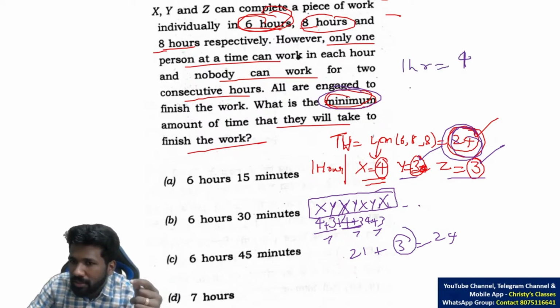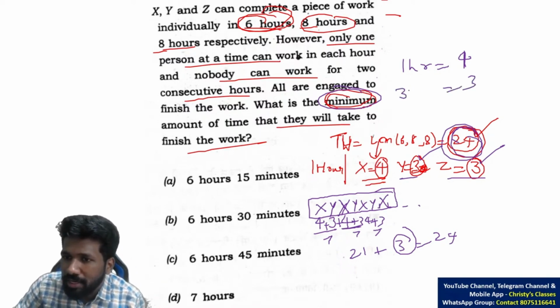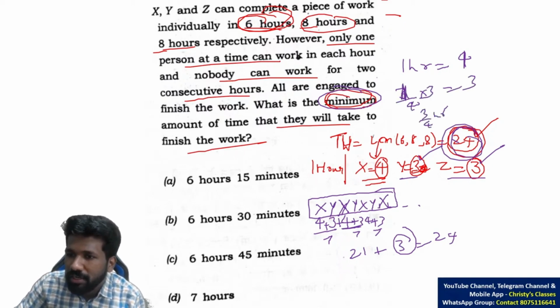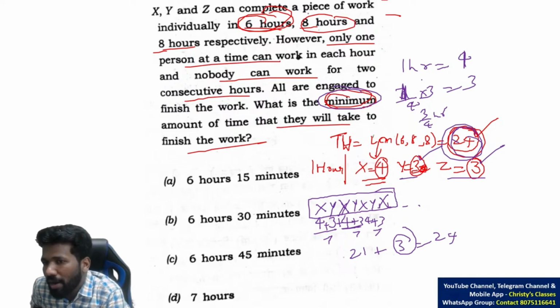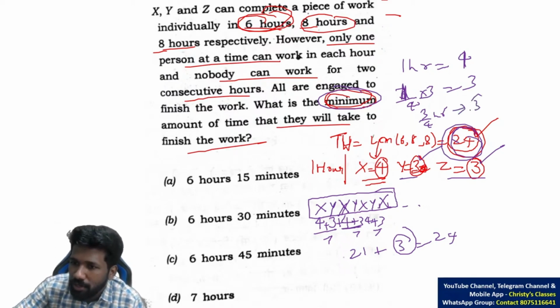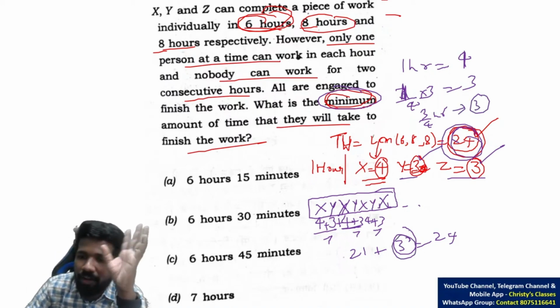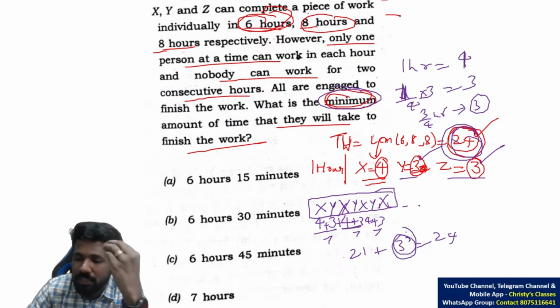That means 1 hour, 4 work, so for 3 work to be completed, 1 by 4 into 3, that is 3 by 4 work, so 3 by 4 hour is needed. Or you can think like this, cross multiplying: 1 by 4 hour, 1 work. So 3 by 4 hour, 3 work. Take 3 work or 3 chocolates as examples. So 1 chocolate can be eaten in 1/4 of an hour by X. So in 2/4 of an hour, 2 chocolates, 3/4 of an hour, 3 chocolates.